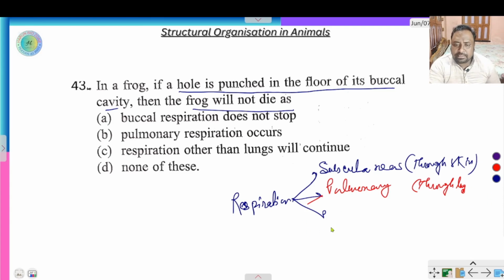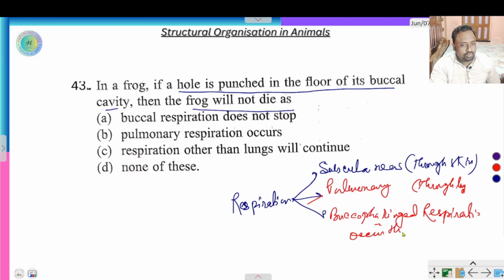And buccopharyngeal respiration occurs through buccal cavity.